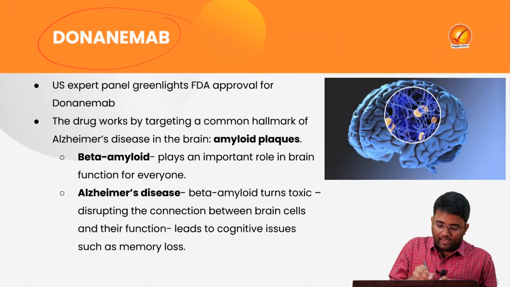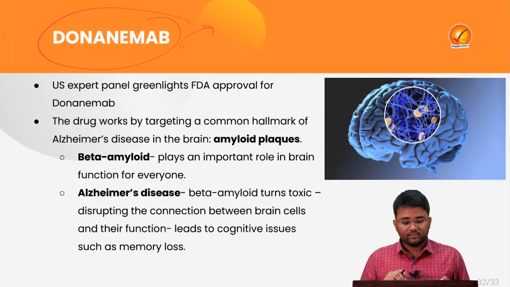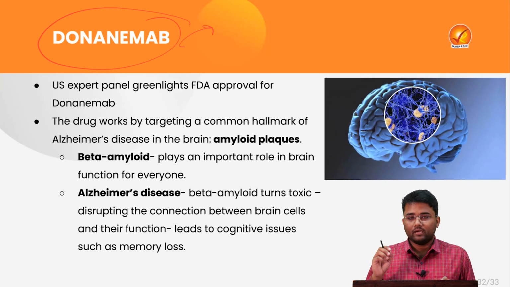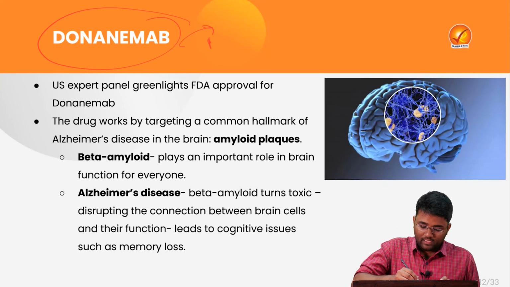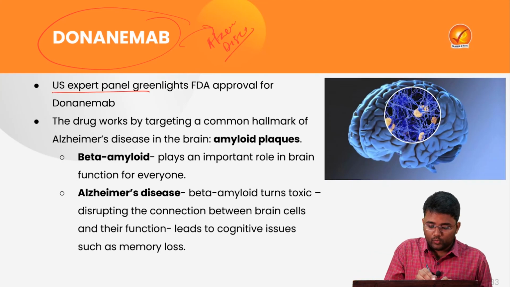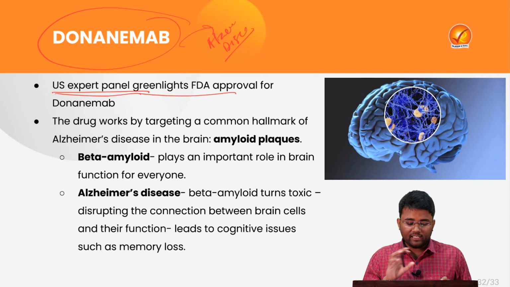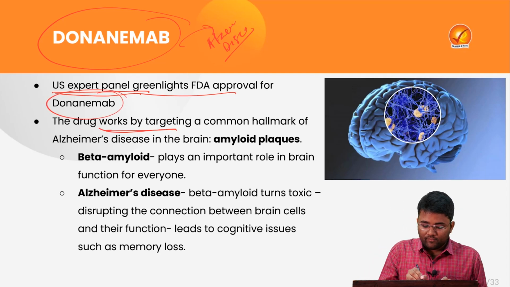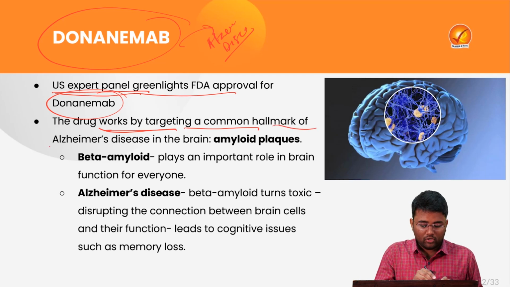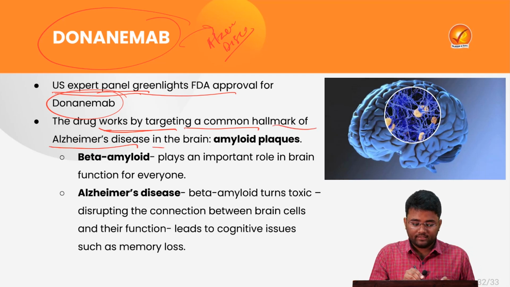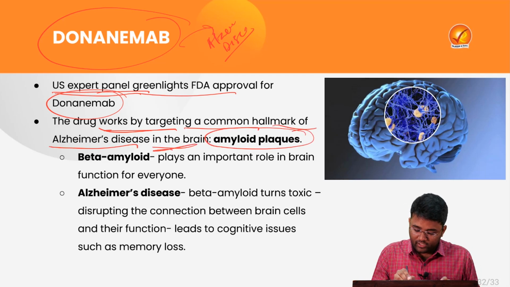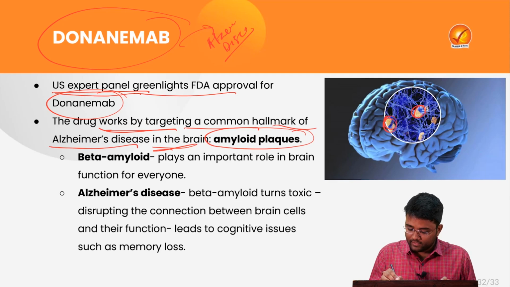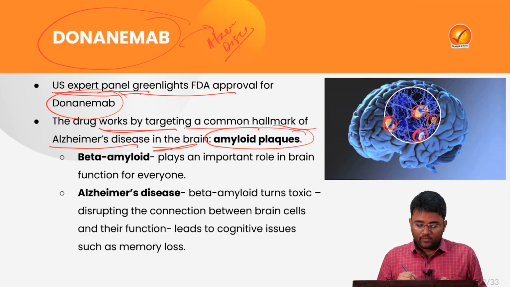Now, another drug that is in the news is donanemab, which is related to Alzheimer disease. Recently, US expert panels have green lighted the FDA approval for this particular drug, donanemab. This drug works by targeting a common hallmark of Alzheimer disease, that is the amyloid plaques that are present in our brain.